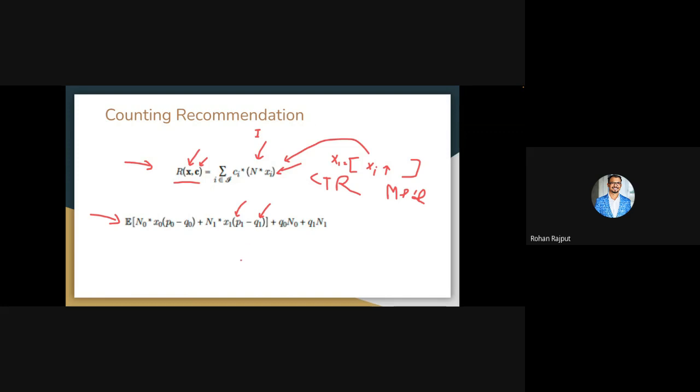Based on this distribution, we have to recommend to users based on historical and future entry. Suppose this N0 is the past visit of this user on the platform, and N1 is the future visit of this user on the platform.